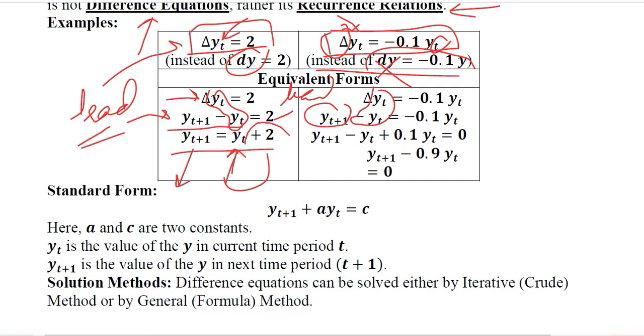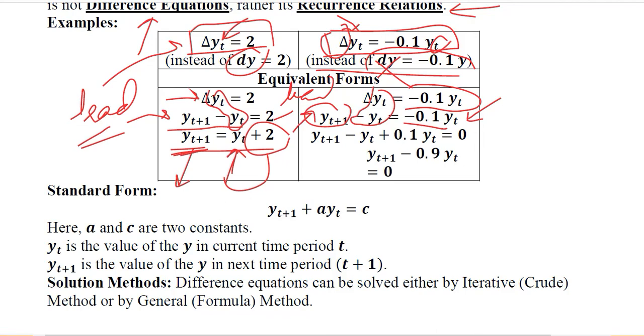So we have a pattern: only add 2 in the current time period and we'll get the value for the next time period. Here minus 0.1 yt is there, and minus 0.1 yt remains here while we expand the left hand side here by expanding the delta sign.